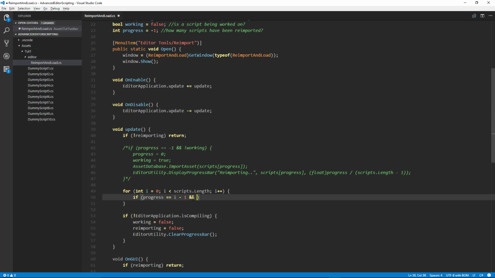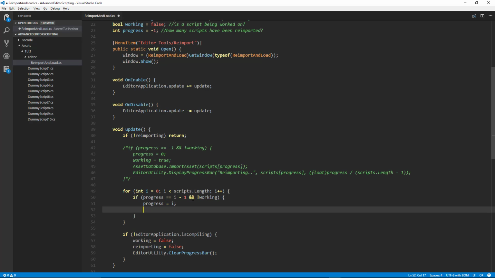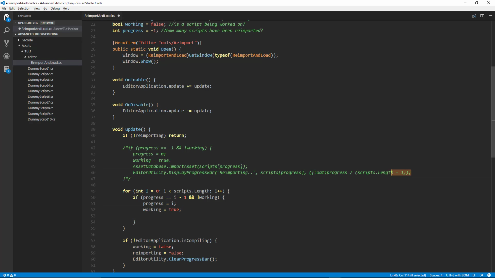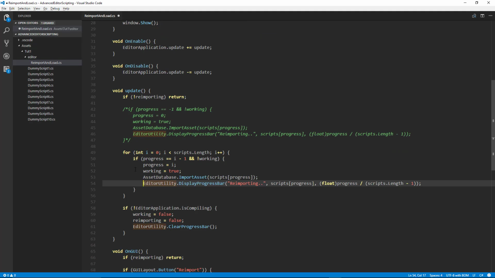And we'll say and not working. So same thing that we're doing above. We only want to increase progress if we're not currently working. Then we can say that progress is equal to i. And then we say working equals true. And then we're going to just copy and paste these two lines right here. All right, and that's it.